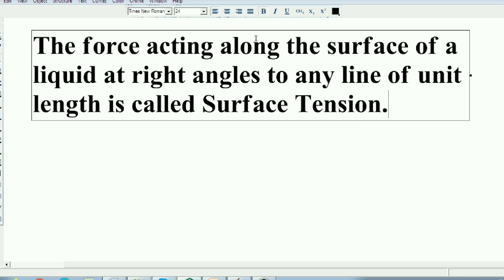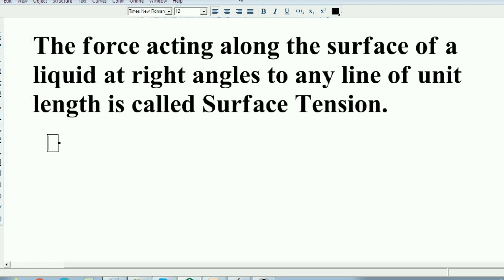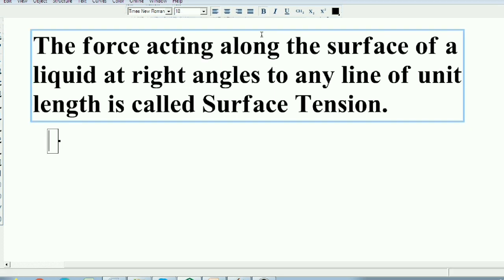So the force acting along the surface of a liquid at right angles to any line of unit length is called surface tension. The units for surface tension are dynes per centimeter.